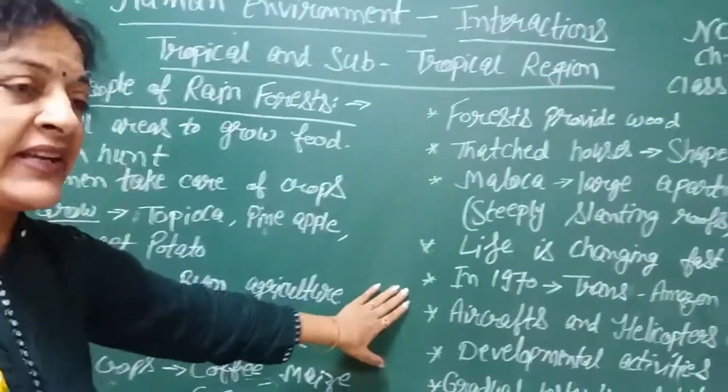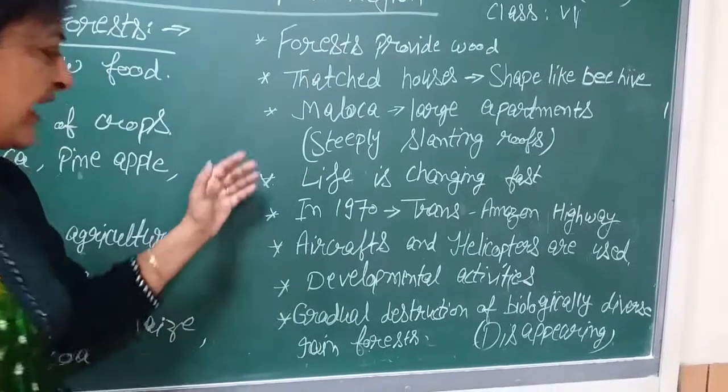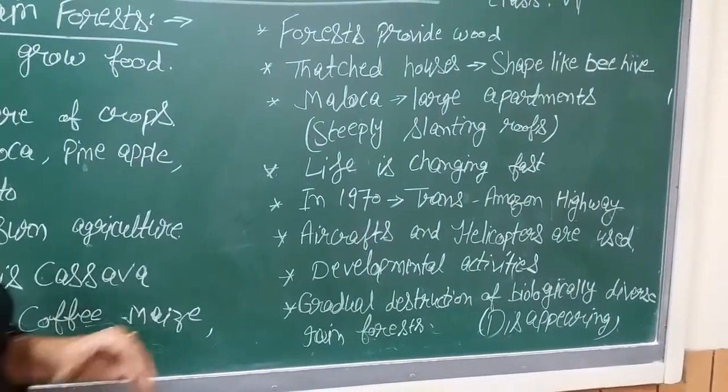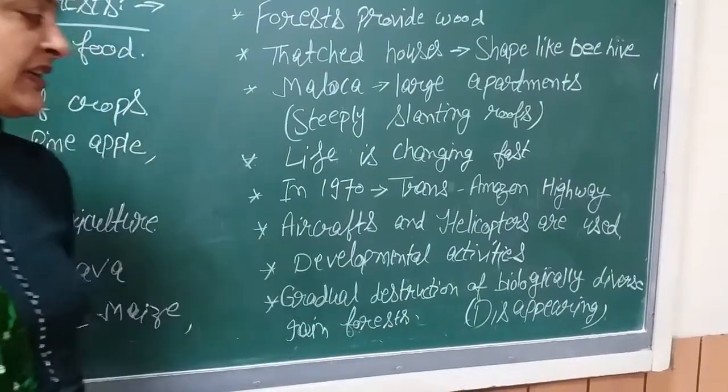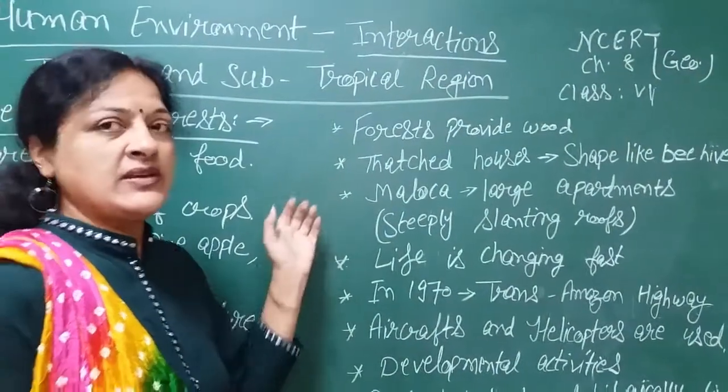And after 1970, it was easy for everyone to approach these areas. But due to the gradual developmental activities, the rainforests are depleting or they are coming to an end.